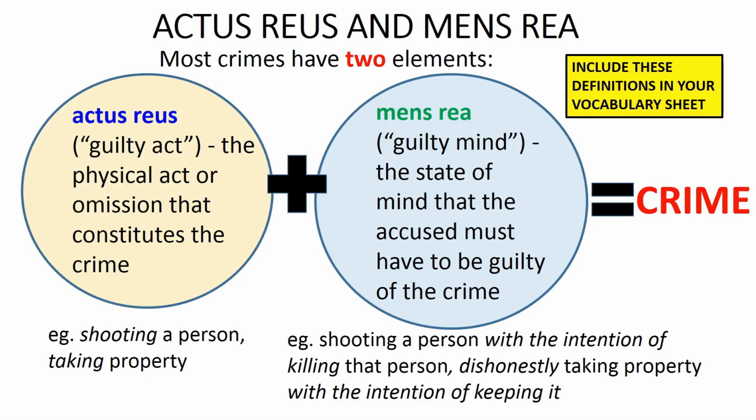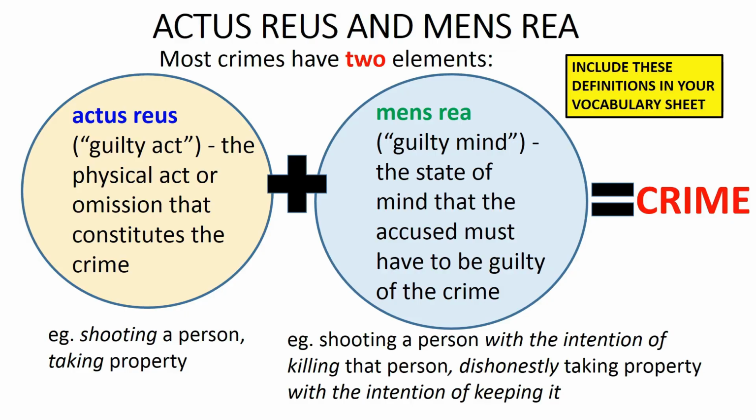Let's start off by looking at the elements of a crime. Most crimes have 2 elements called the actus reus and the mens rea. What this means is that for an accused to be guilty of a crime, the prosecution must prove beyond reasonable doubt both the actus reus and the mens rea. The actus reus is the physical act or omission that constitutes the crime. Look down the left-hand side of your vocabulary sheets, find the term actus reus and write this definition in there.